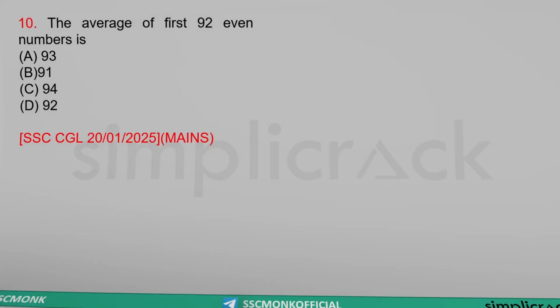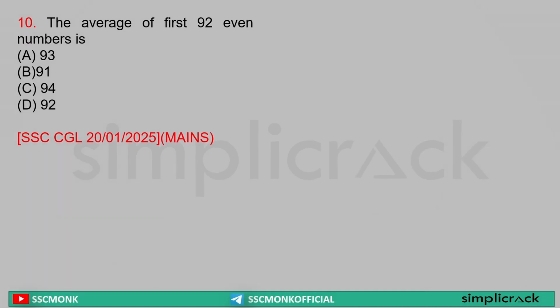Next, the average of first 92 even numbers. Now understand that whenever it asks you to find the average of this many numbers, that many numbers, you need to directly remember the formula. And this was also asked in your tier 2 examination, in both shifts. This was not asked only on 18th January. This was also asked in the 20th January paper as well.